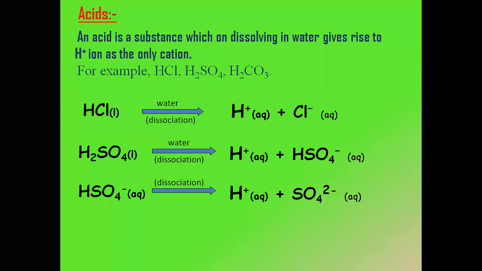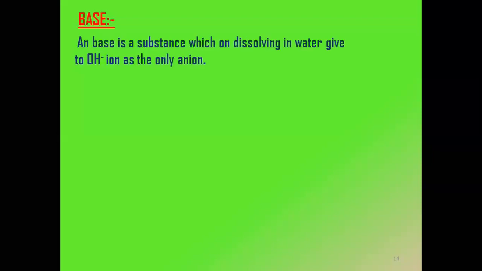But along with that, a very important thing is when dissolved in water. In the presence of water is an important statement which you need to keep in mind, because when we'll be moving ahead, we'll be taking this statement into consideration. And similarly, just like I said about acids, now we are going to define what are bases. So a base is a substance which again on dissolving in water will give rise to OH minus ion as the only anion. OH minus ion as the only anion.